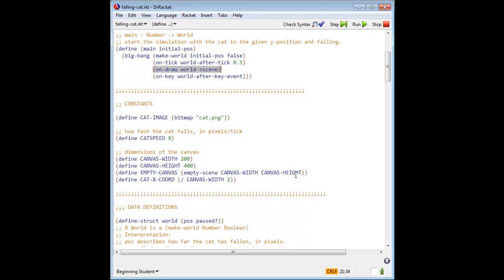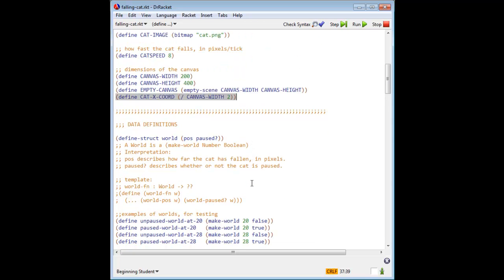Next, we have definition of constants for the image of the cat, for its speed, for the size and coordinates of the canvas, and to create the canvas. Last, we have the initial x-coordinate of the cat. All of these are constants.